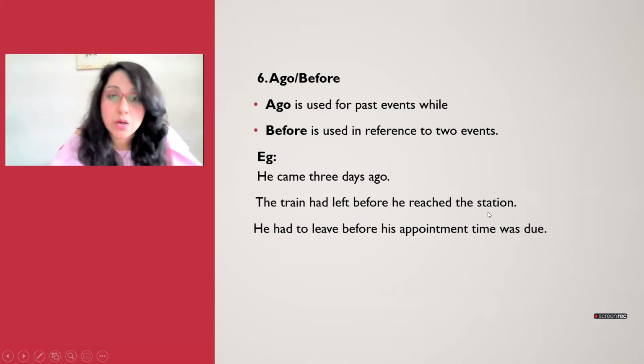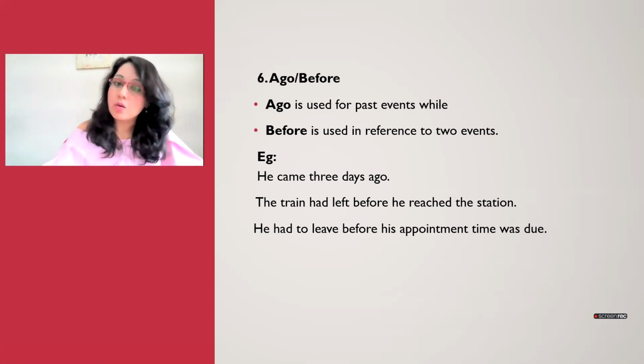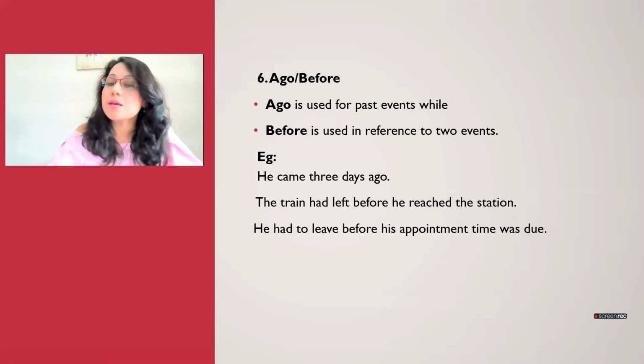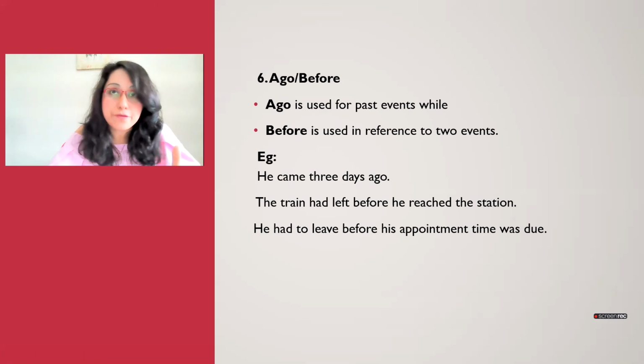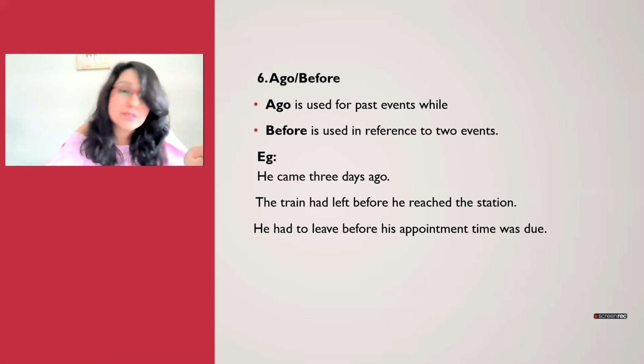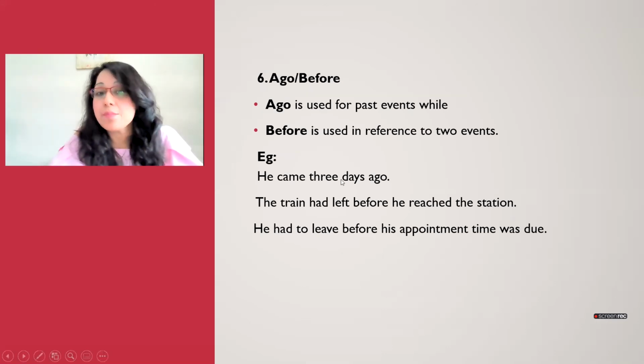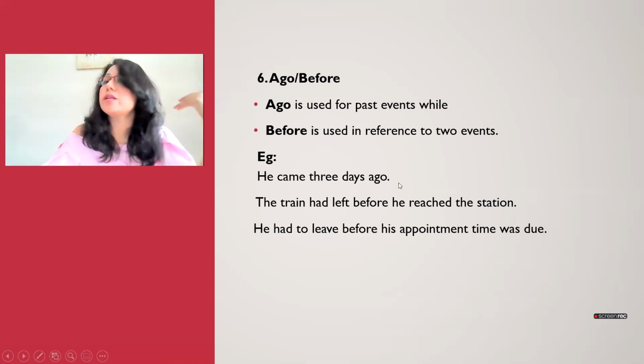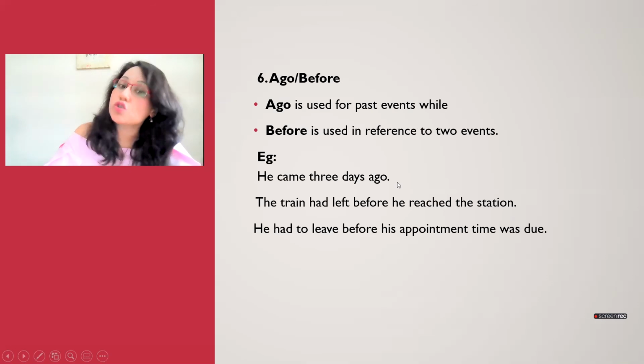Okay, then you have ago and before. So ago is used for past events. All right, so ago is clear past, something which is gone. And when you have before, it is used as a reference between 2 events. All right, so look over here. He came 3 days ago. So 3 days ago is clear past, something which is gone.